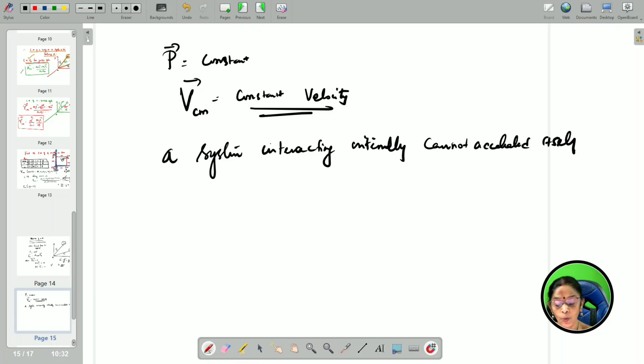But for example, I am taking one nucleus. X is the nucleus, atomic number is Z, A is the mass number. Now this is moving with velocity v. When it is moving with velocity v, during its motion it is undergoing a radioactive decay.